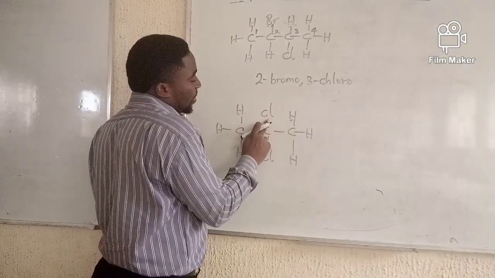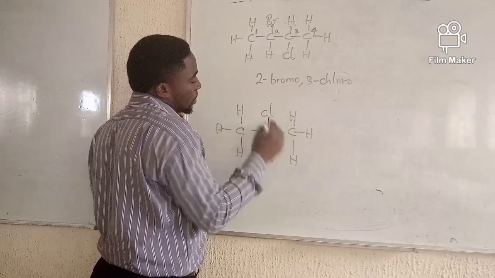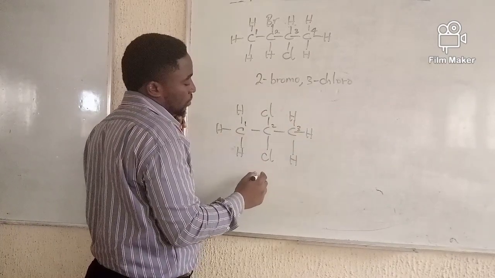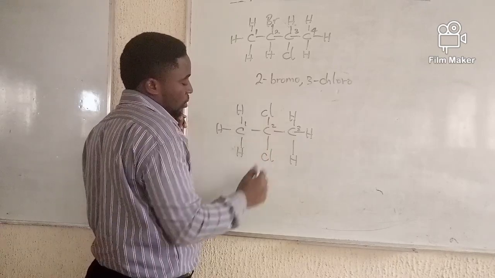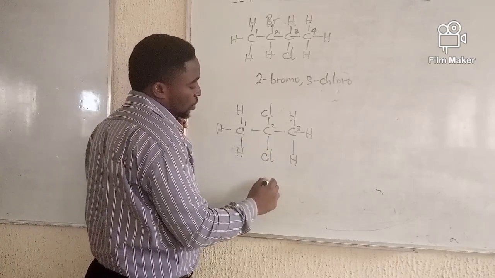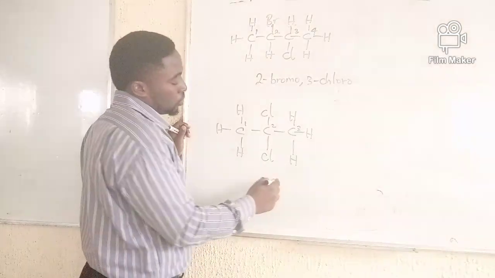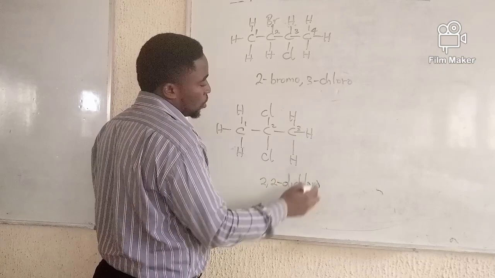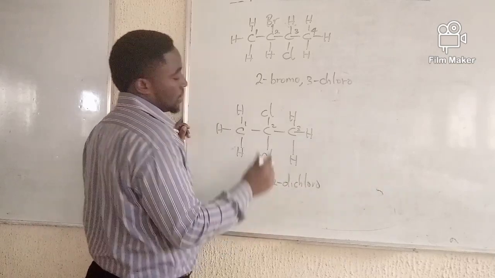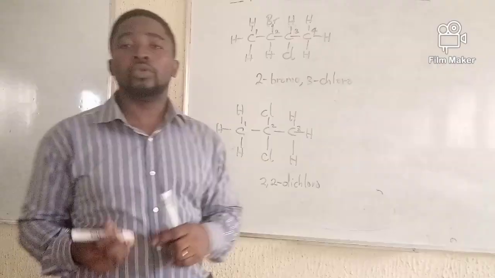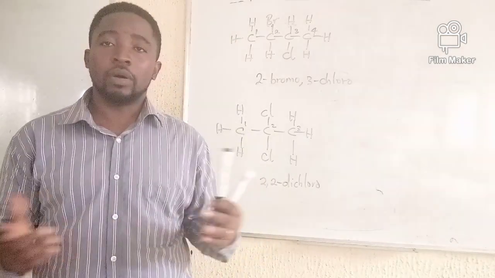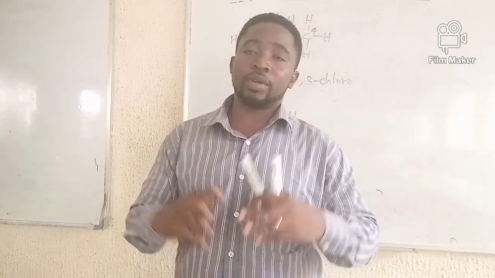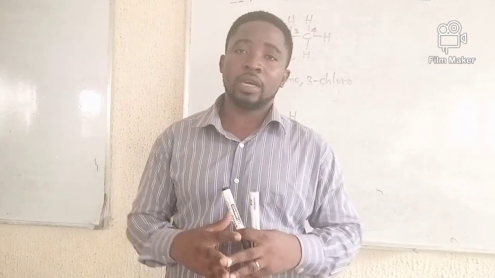Okay, so at this point now, if I start from here, the 2 chlorine atoms are on the same carbon, number 2. So you repeat that number 2 times. 2, 2-dichloro. Yes. Okay. So we are done with rule number 3, which says when you have different substituent groups,